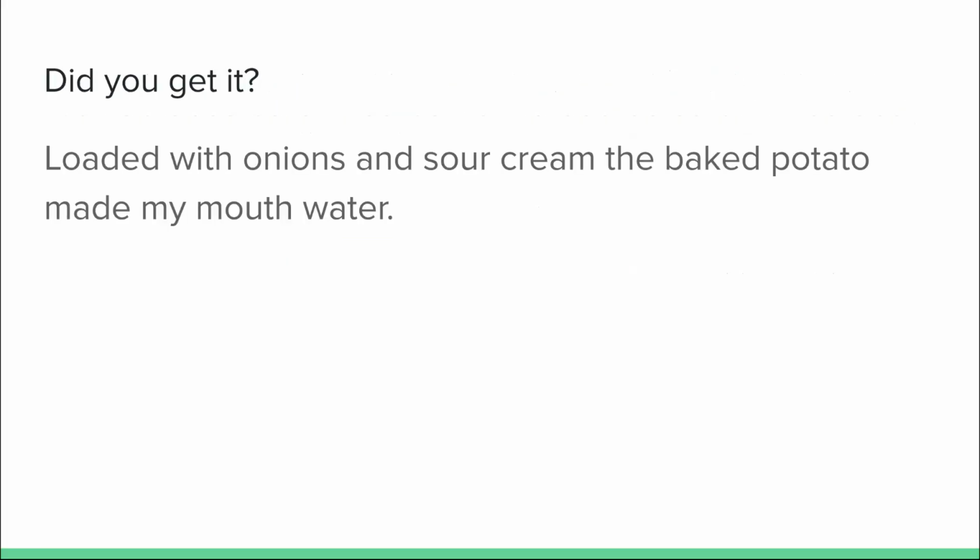So let's see how you would do. In this example, would you use a comma, and where? Loaded with onions and sour cream, the baked potato made my mouth water. Hopefully you would put that comma after cream, at the end of the participle phrase and before the sentence core.